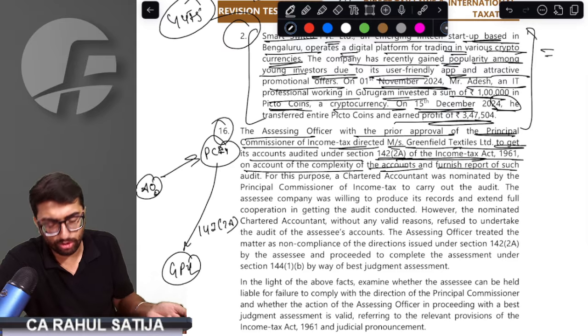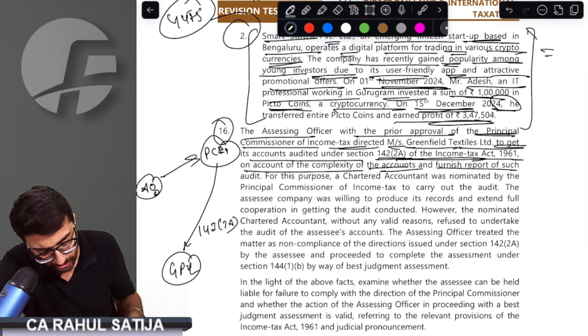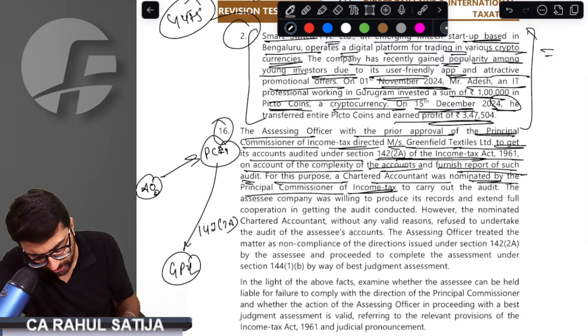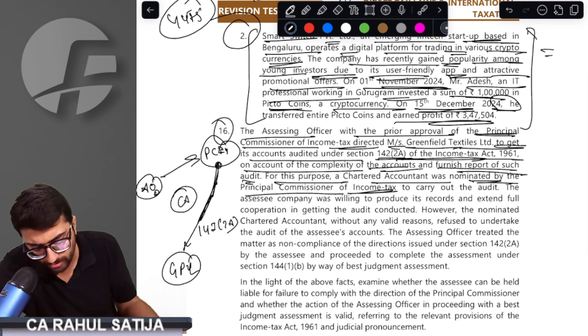Assessing officer cannot understand books of accounts, therefore he wants special audit to be done. He wants a chartered accountant to furnish a report. For this purpose, a chartered accountant was nominated by the Principal Commissioner of Income Tax. Say a CA firm XYZ was appointed to carry out the audit.